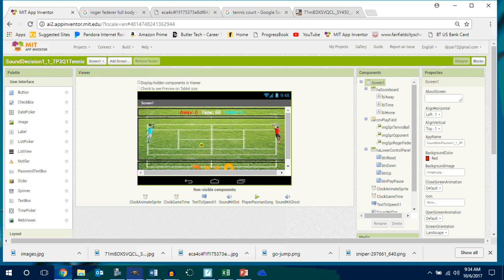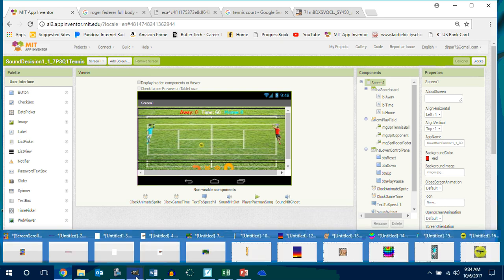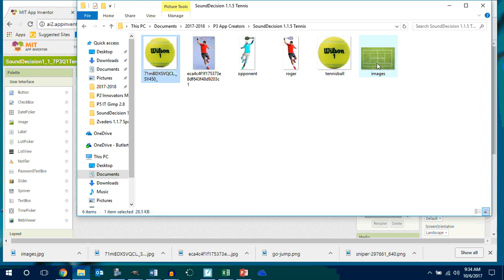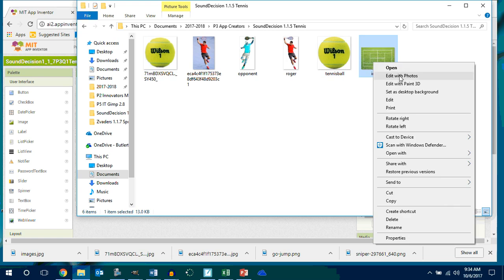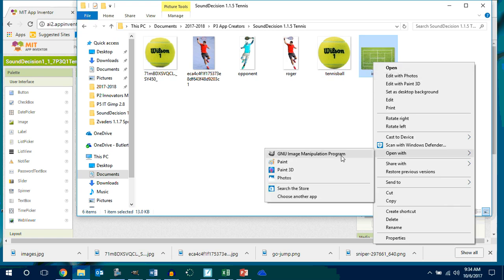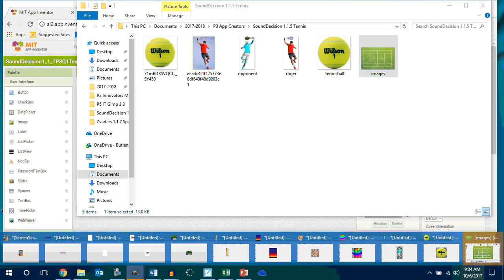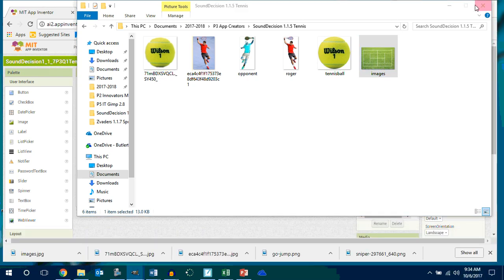All right, so I could do this if you guys wanted to. Watch this. Where'd my tennis court go? So if I go into here, right click, and edit this tennis court with GIMP. Here's my tennis court.